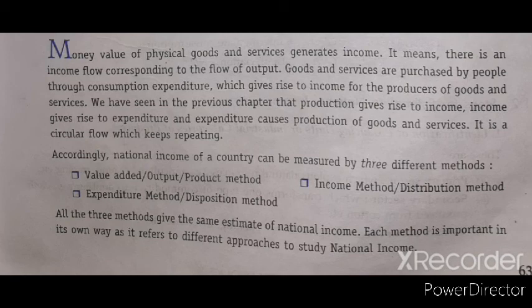So accordingly, the national income of a country can be measured by three different methods. While calculating the national income of a country, there are three methods: first is the value added method, second is the income method, and third is the expenditure method. All three methods give the same estimate of the national income. Whatever method we use, the answer will always be the same.